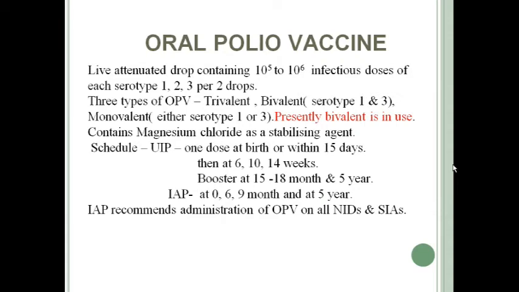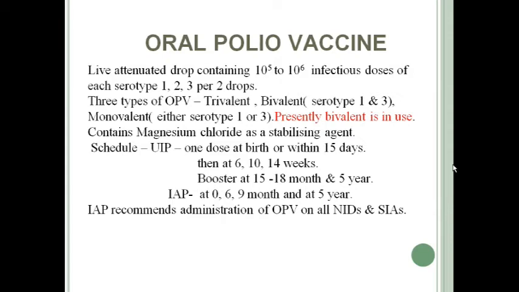The schedule in National Immunization Program is 1 dose at birth, that is called 0 dose, or within 15 days of birth. Then 3 primary doses at 6 weeks, 10 weeks and 14 weeks. Then booster doses, one at 15 to 18 months and next at 5 years. So 1 zero dose, birth dose, then 3 primary doses and 2 booster doses.